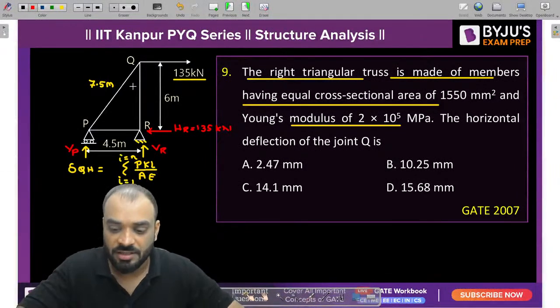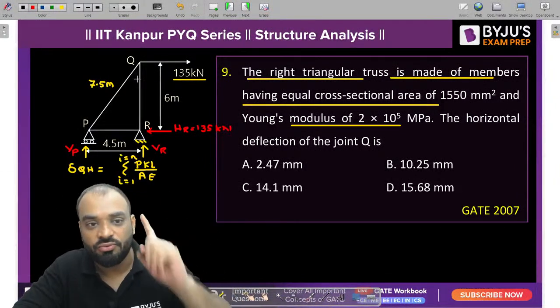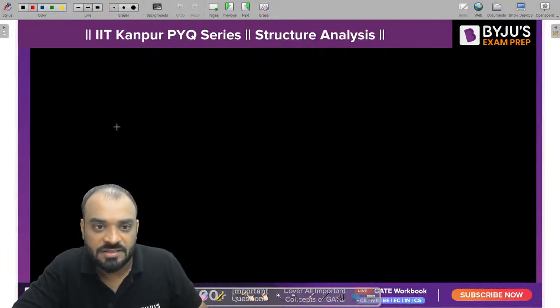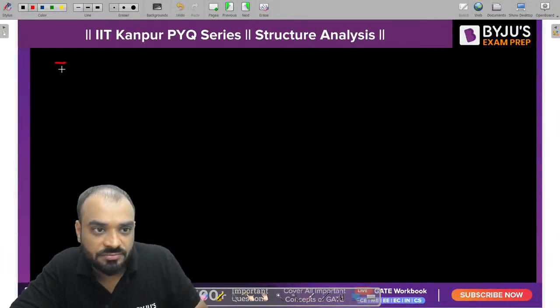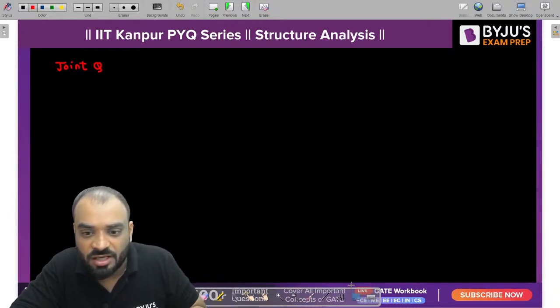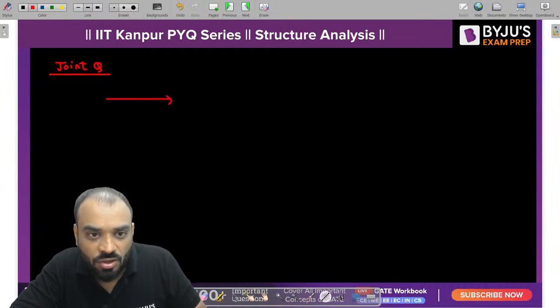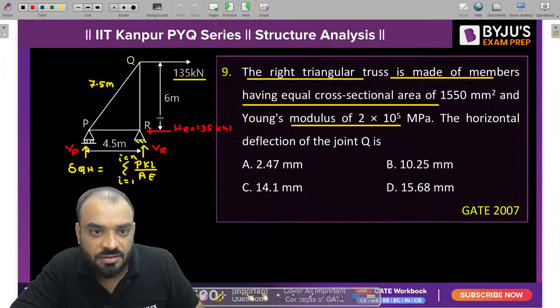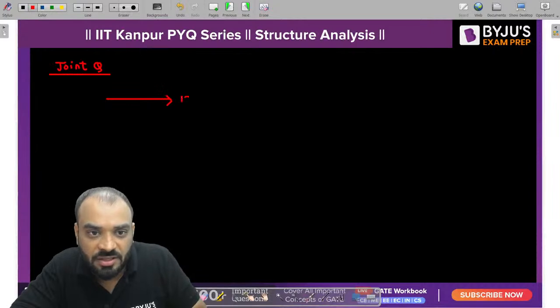That's it, right? So let's take joint Q first and try to draw the free body diagram of joint Q. So this is your horizontal action, which is 135 kilonewton.